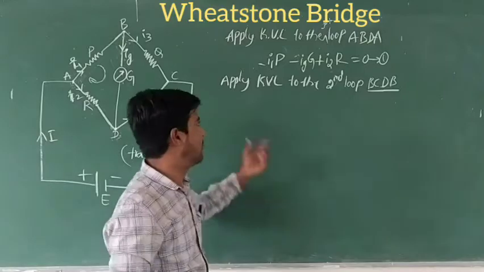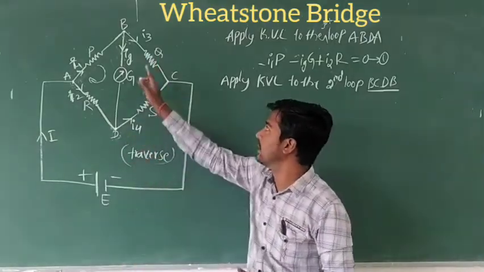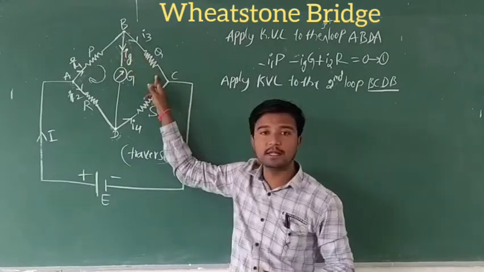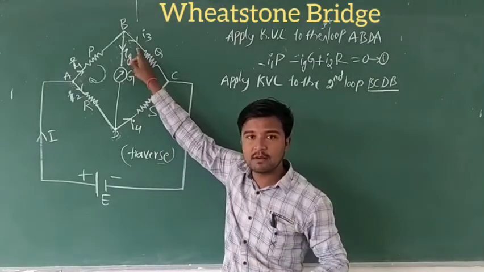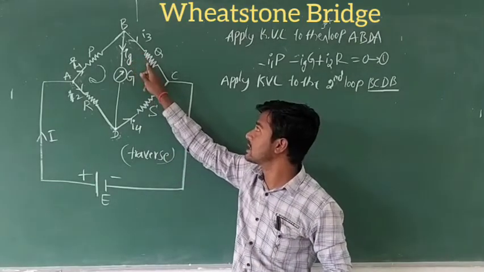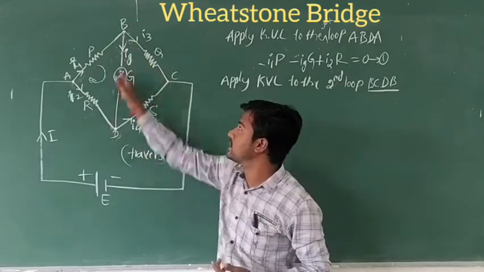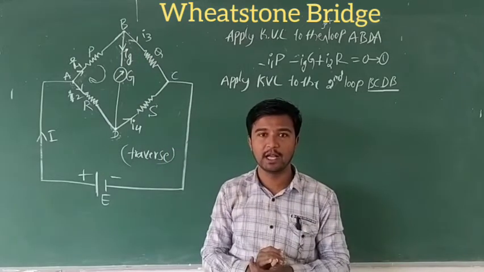So what will happen? In the BCDB loop, the current in the branch B to C is I3, and the resistor is Q. In this loop the current direction is arbitrary.